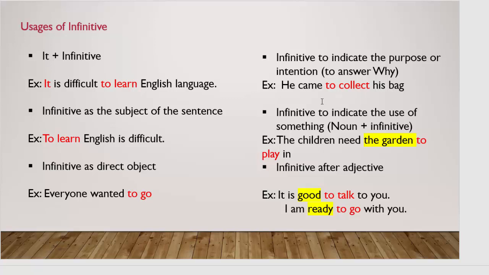Infinitives are also used to indicate the use of something. For example, in most cases, if a noun plus infinitive comes in a sentence, it indicates the use of something. For example, the children need the garden to play in. It means the use of the garden for the children. The children need the garden to play in. It means for the purpose of playing in the garden, the children need it.